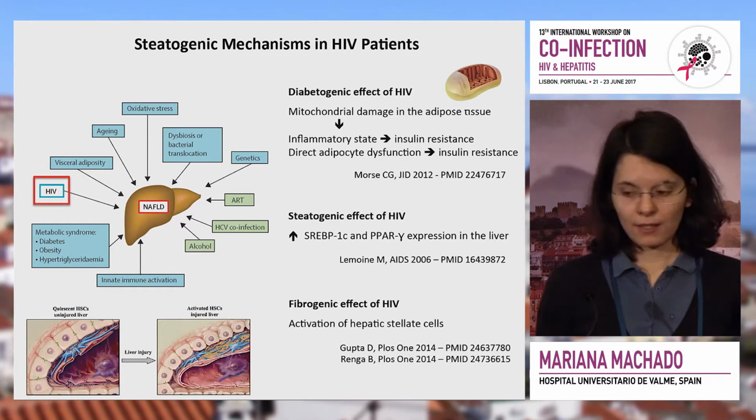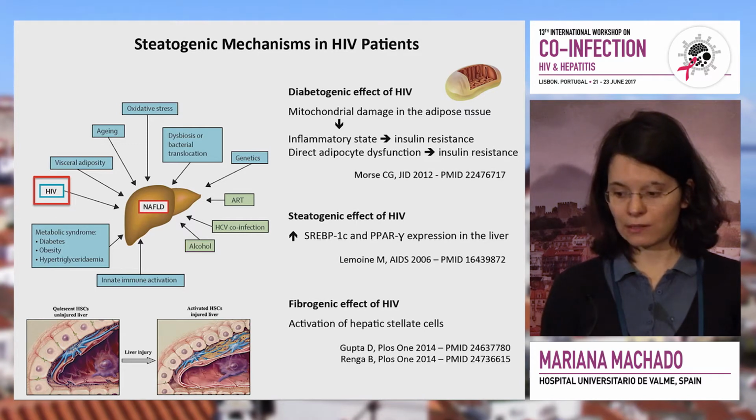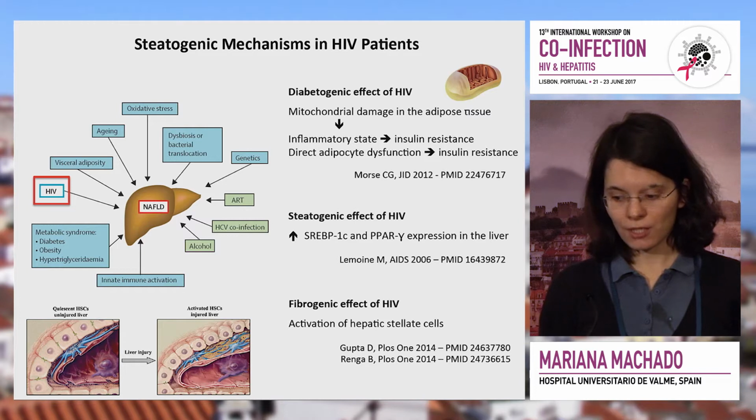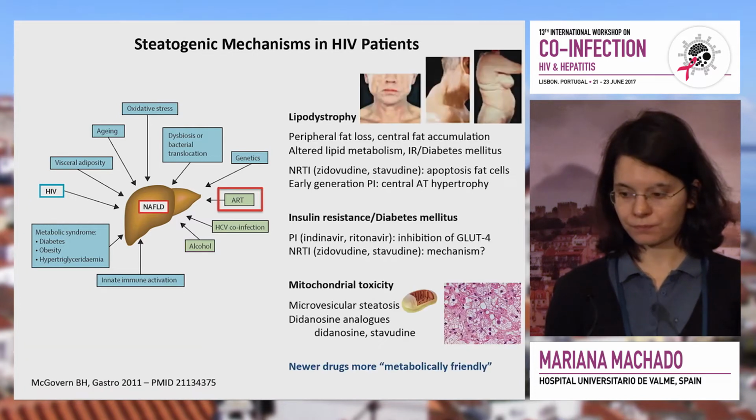HIV may have a direct diabetogenic effect with the mitochondrial damage in the adipose tissue that will lead to insulin resistance. It can have a direct steatogenic effect with increase of transcriptional factors that modulate the lipid metabolism, and it has been shown a direct fibrogenic effect with HIV activating hepatic stellate cells.